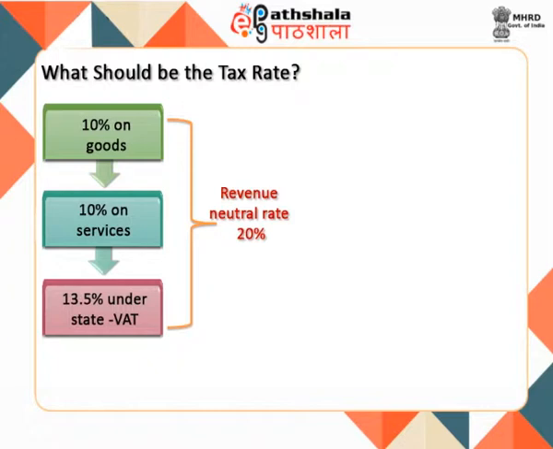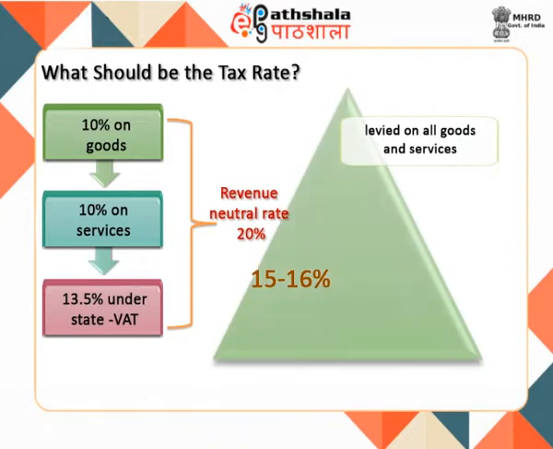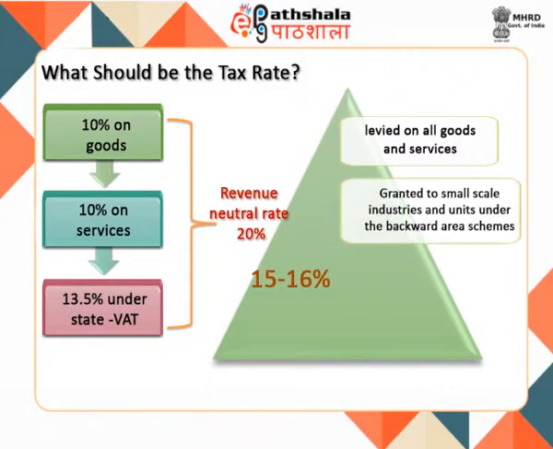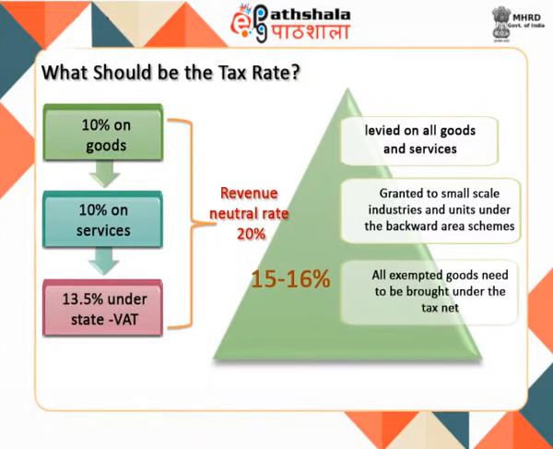It is suggested that the proposed rate of GST should preferably be in the vicinity of 15 to 16%. The proposed low rate of GST should be levied on all goods and services with a few exceptions. As of now, the notable exemptions under the Sen GST include those granted to small scale industries and units under the backward area schemes. On the same lines, under state VAT, also all exempted goods need to be brought under the tax net. This will ensure an effective GST.